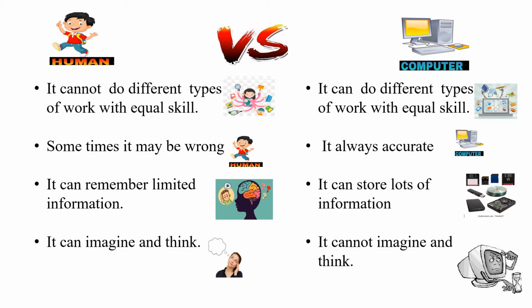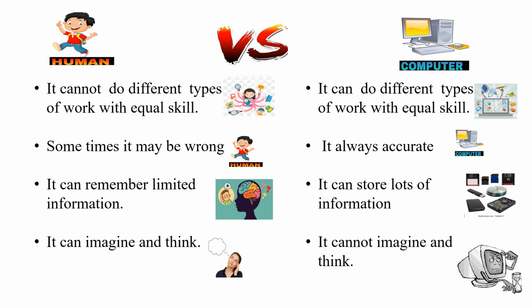Let us come to the fourth point. Human cannot do different types of work with equal skill, but computer can do different types of work with equal skill. Suppose you are very good in singing but you are not so good in dancing.